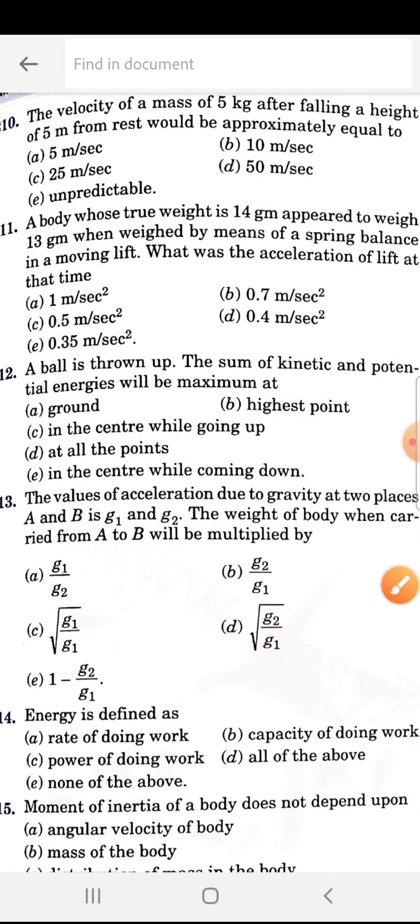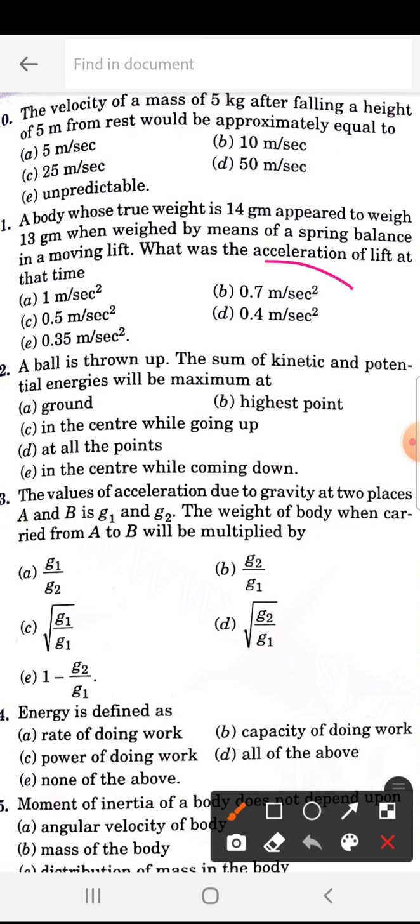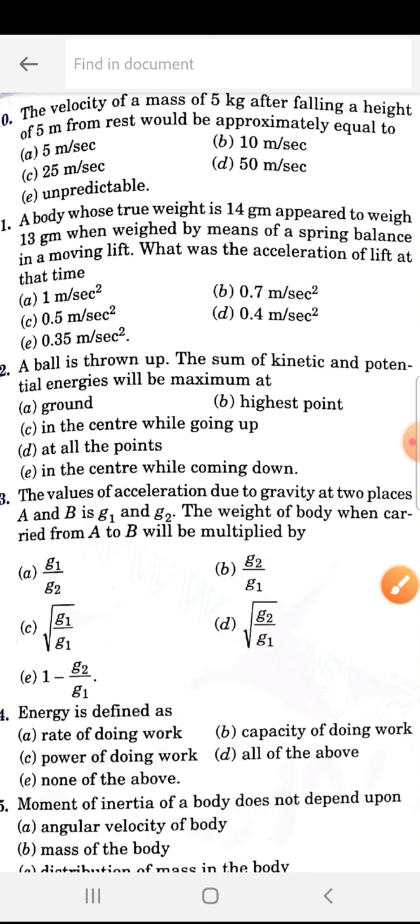A body whose true weight is 14 grams appears to weigh 13 grams when weighed by means of a spring balance in a moving lift. What was the acceleration of the lift at that time? So this is the B. 0.7 meter per second square. So remember just the answer. 0.7, so it will be divided by 2, so 14 means 7, it will be like that, you remember.